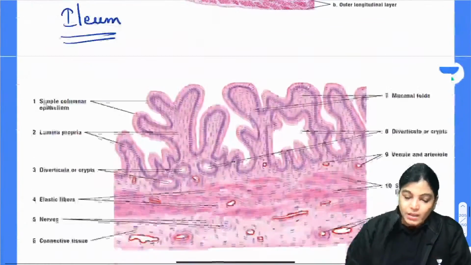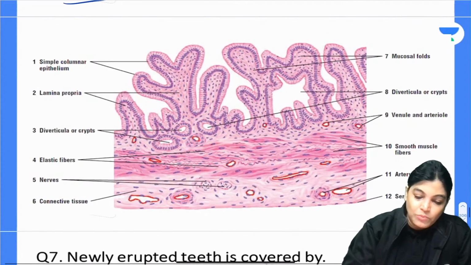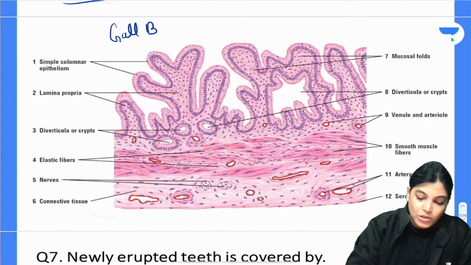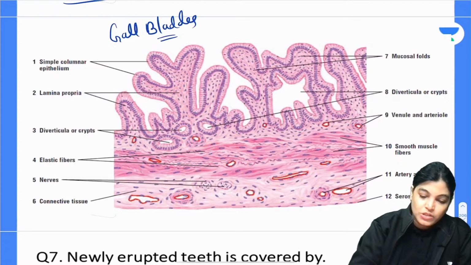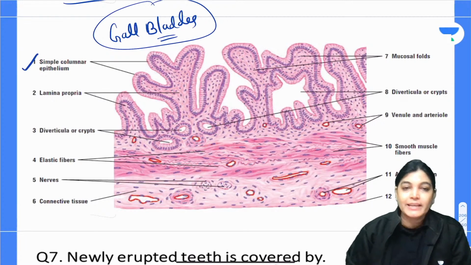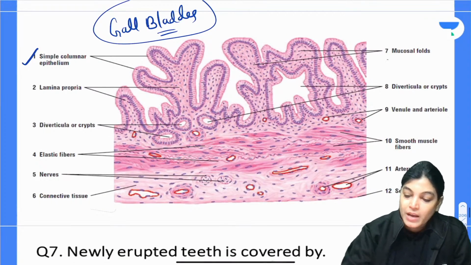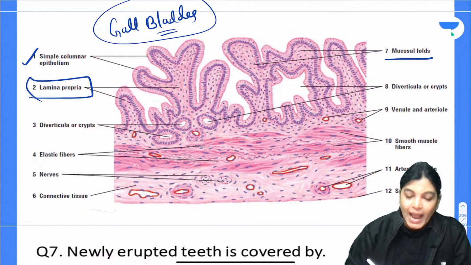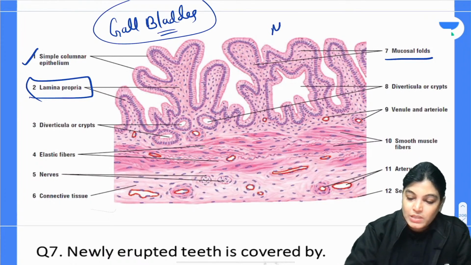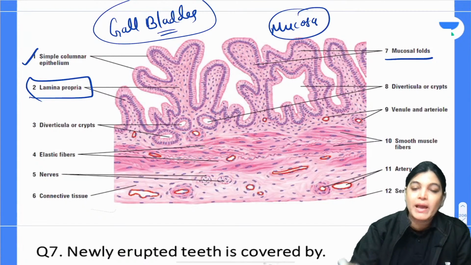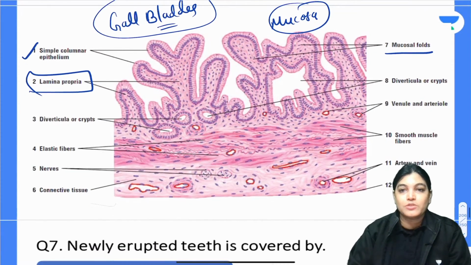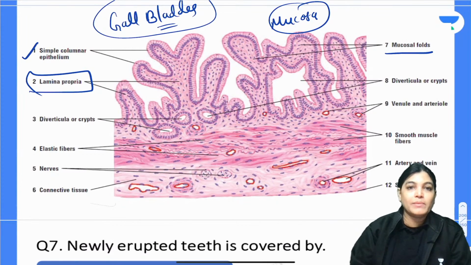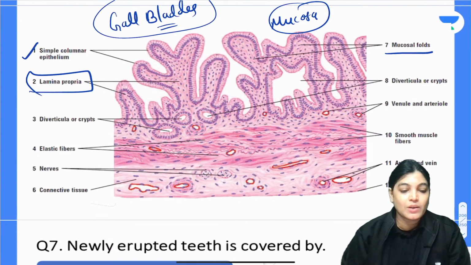Now, if we see the slide of gallbladder, we have already explained about gallbladder, so that would not be much problematic. It is having lining epithelium, simple columnar epithelium, mucosal folds, and brush border epithelium is absent. You can see mucosa is thrown into folds, and there is absence of submucosa and muscularis mucosa. We have already talked about the gallbladder in the previous class.